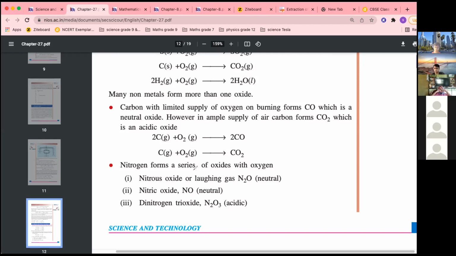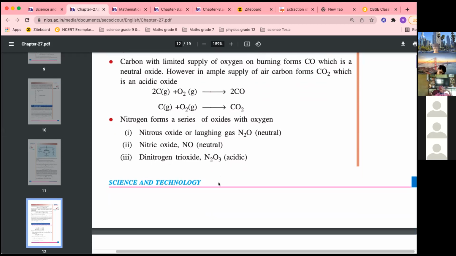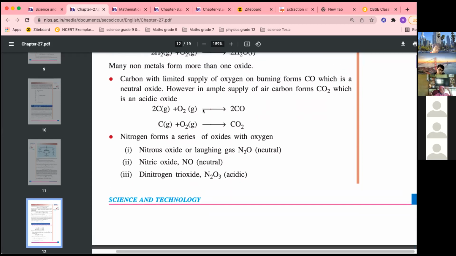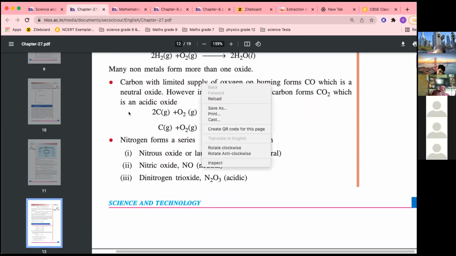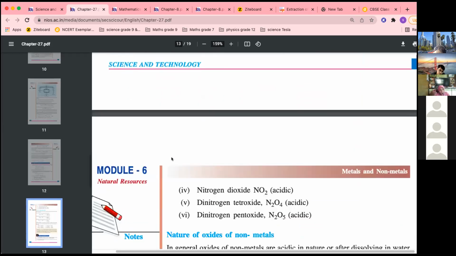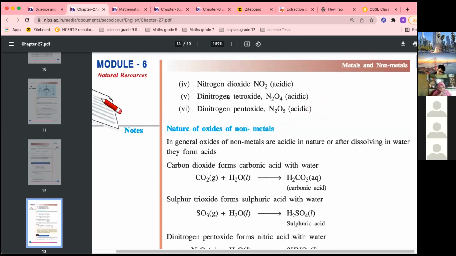Similarly, nitrogen also forms a series of oxides. N2O is called laughing gas. Its chemical name is nitrous oxide, and its common name is laughing gas. Then nitric oxide, NO, and dinitrogen trioxide, N2O3. So it's not necessary that only one non-metal oxide will be formed; multiple non-metal oxides can be formed.